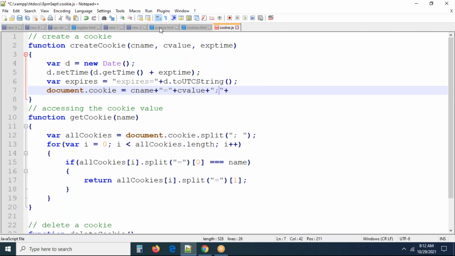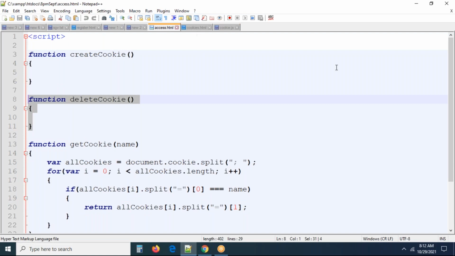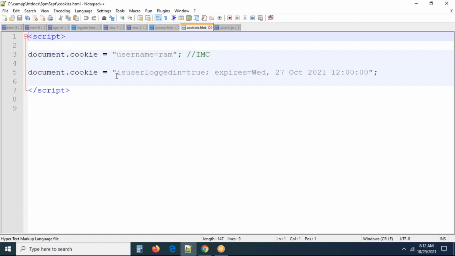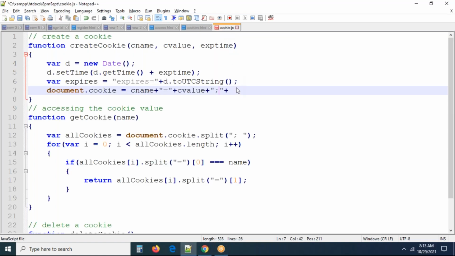We saw the cookie creation yesterday, and this is the cookie creation. I am following the same format: cookie name, semicolon, space, expires equal to. That's why I'm taking this in a string format, so you will get the UTC format like this. Here, some space also, I think we have to take plus expires. Okay, just the expires.